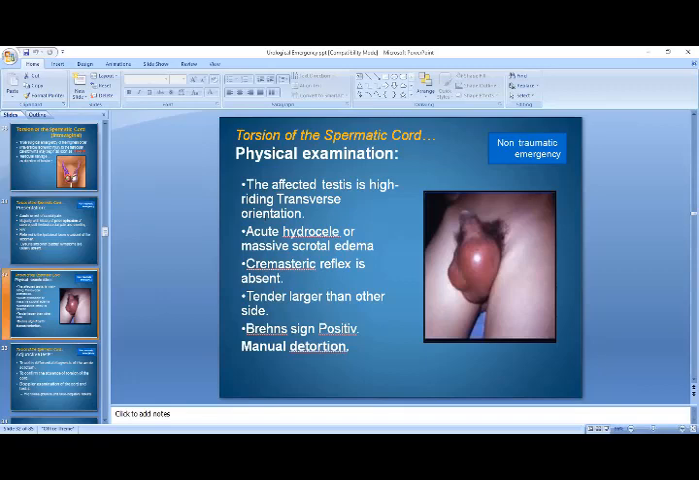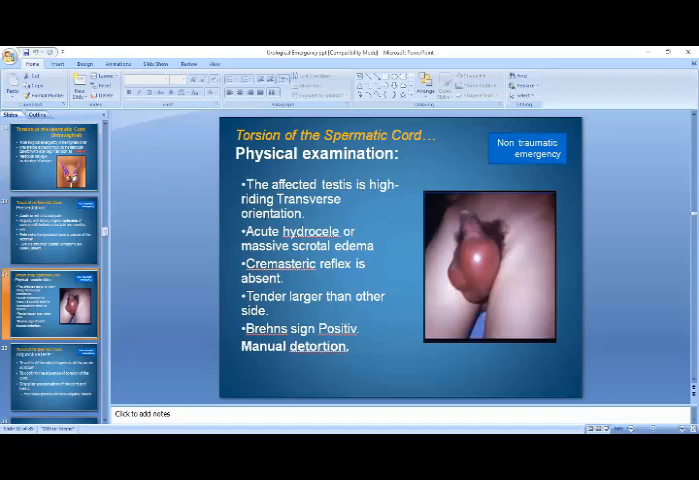The testis is really tender and larger than its counterpart, that is larger than the other testis. So the testis is usually large in size and is usually tender. Prehn's sign is positive. So what is Prehn's sign? Prehn's sign is that in case of epididymo-orchitis, if you lift the testis, it relieves the pain. Whereas in case of testicular torsion, if you lift the testis, the pain will not be relieved. So Prehn's sign is positive.